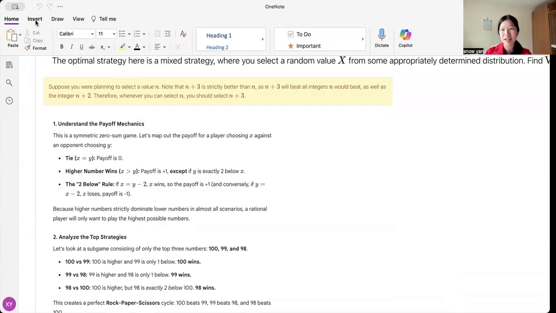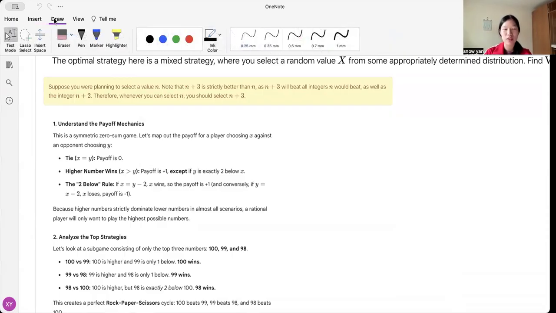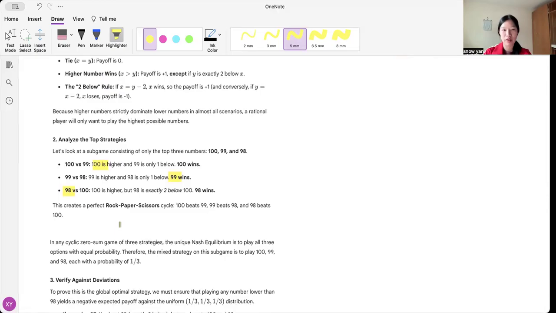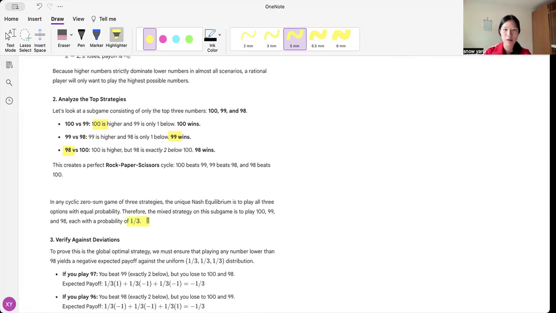Now we can see that it's somewhat like a rock, paper, scissors game, where if we have 99 and 100, 100 would win. If it's 98 and 99, 99 wins. And if it's 98 and 100, 98 would win. So basically, this is just a rock, paper, scissors setup, and the odds of winning are exactly the same. So this gives us the idea that we just play each one 1/3 of the time, right? Because if there's a tie, then nothing would happen. If it's the same, then we just vary it up. So everything would have a probability of 1/3.